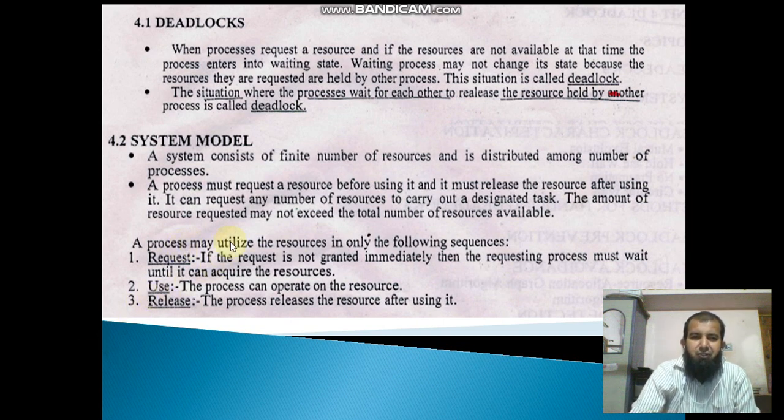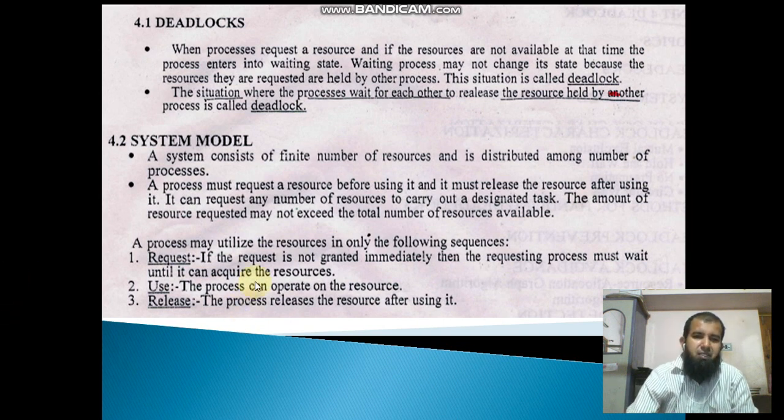A process may utilize the resources in only the following sequence. First is request. If the request is not granted immediately, then the requesting process must wait until it can acquire the resource. A process requests a particular resource. If that resource is not available, it must wait.